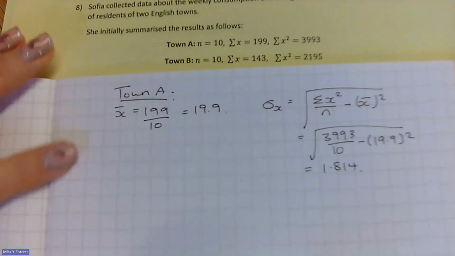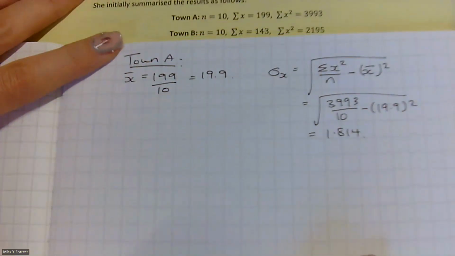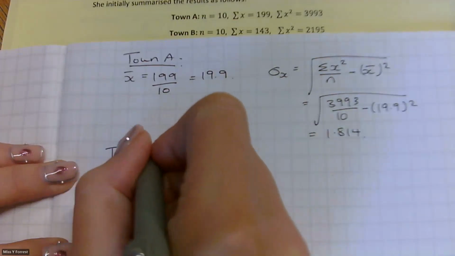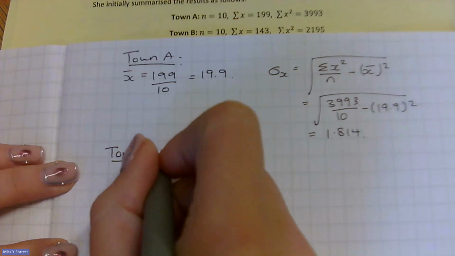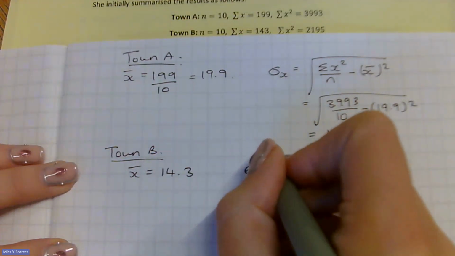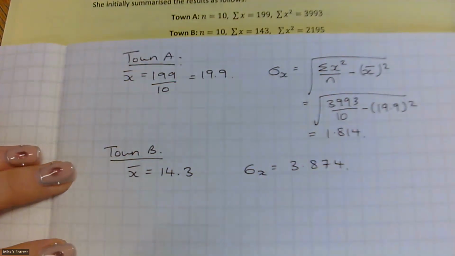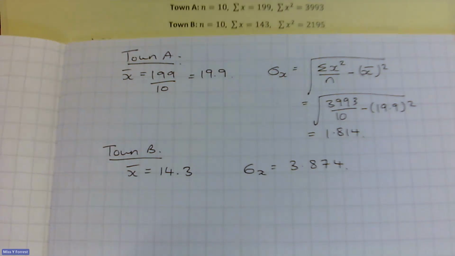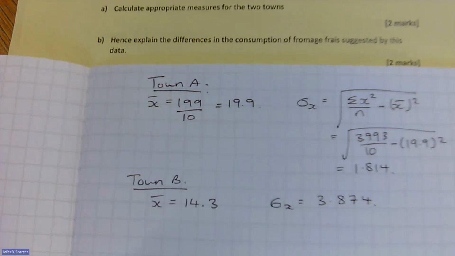And then exactly the same thing for town B. I'm going to let you work that out. The mean, and you can check your answer, is 14.3, and the standard deviation for B is going to be 3.874. Okay, so B then says, hence explain the differences in the consumption of fromage frais suggested by this data.